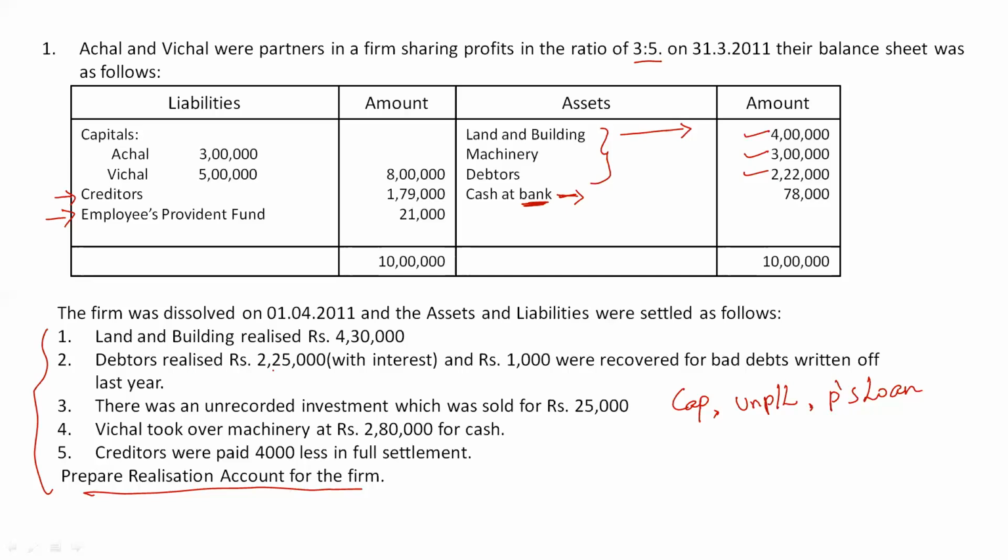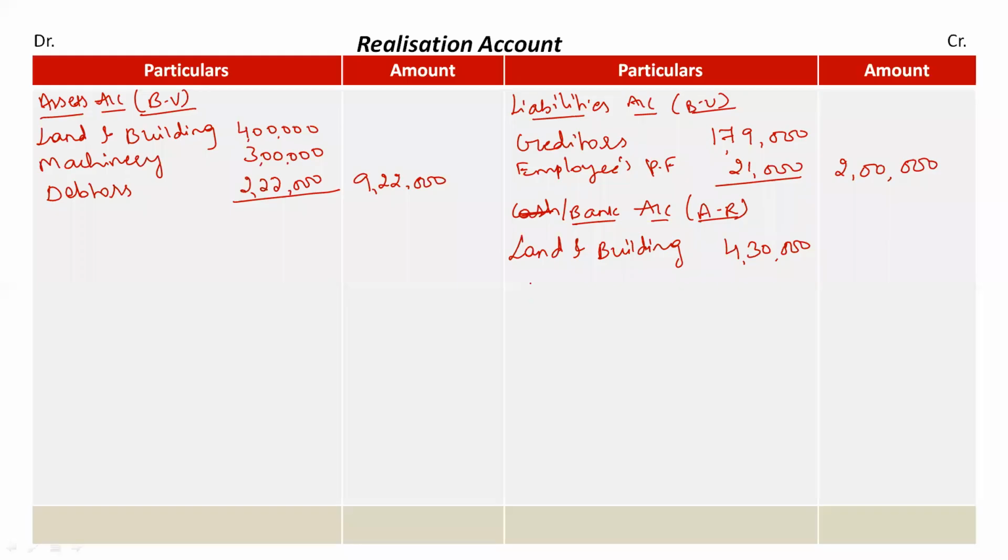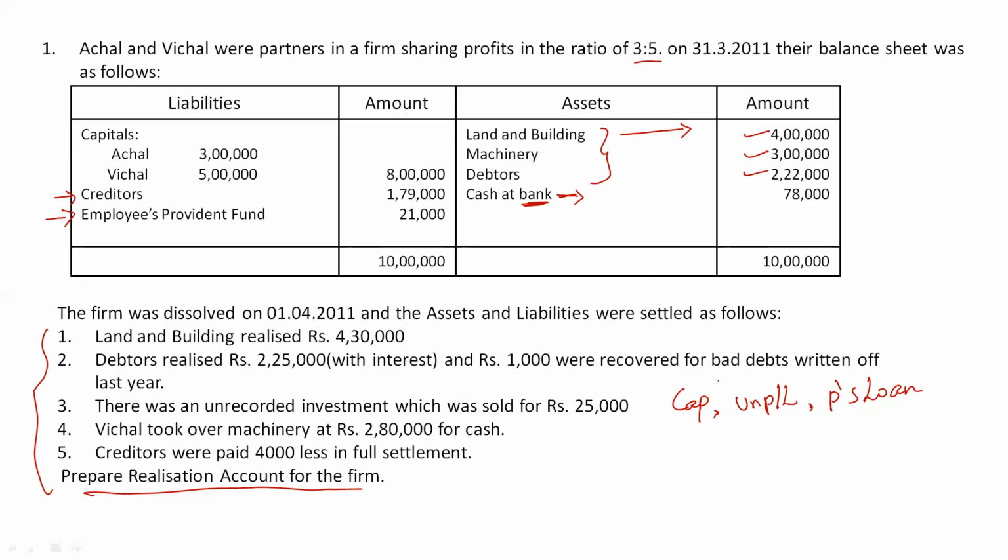Debtors realized for rupees 2,25,000 with interest, and rupees 1,000 were recovered for bad debts written off last year. So first of all, take the value of debtors. They are realized for rupees 2,25,000. Interest is included in this. But we have bad debts of rupees 1,000 which were written off last year. Now they have been recovered. So we are getting 1,000 rupees now. This was written off last year, but now unexpectedly we are recovering our bad debts.